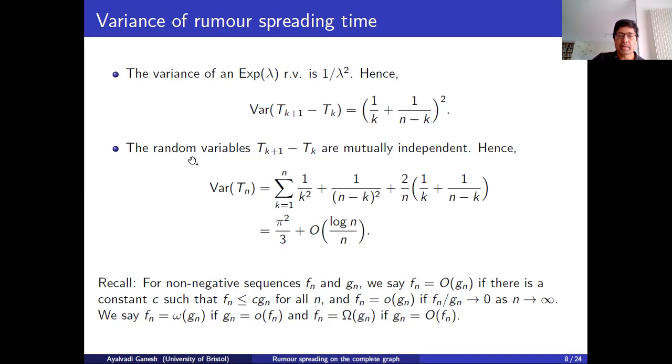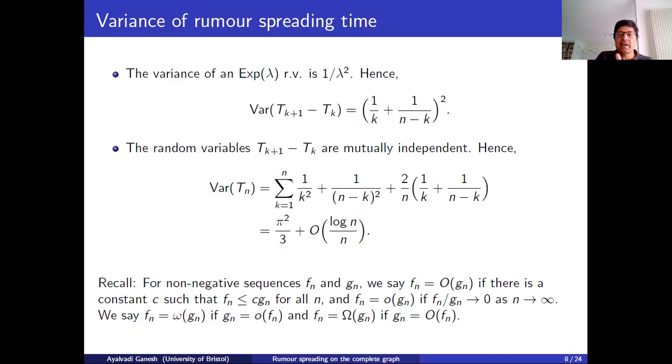So let me state my claim here. I'm claiming that the time from k nodes knowing the Rumour to k plus 1 nodes knowing the Rumour, these increment times for different values of k are mutually independent.